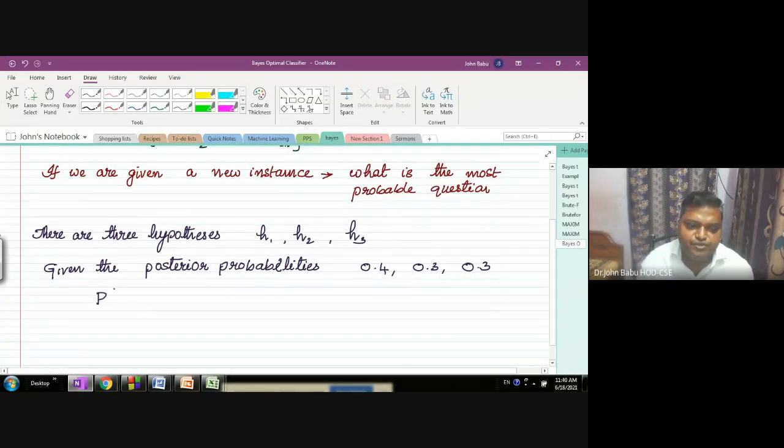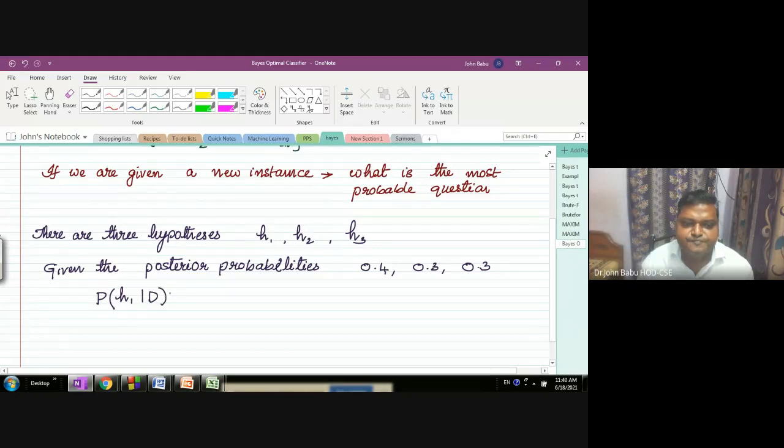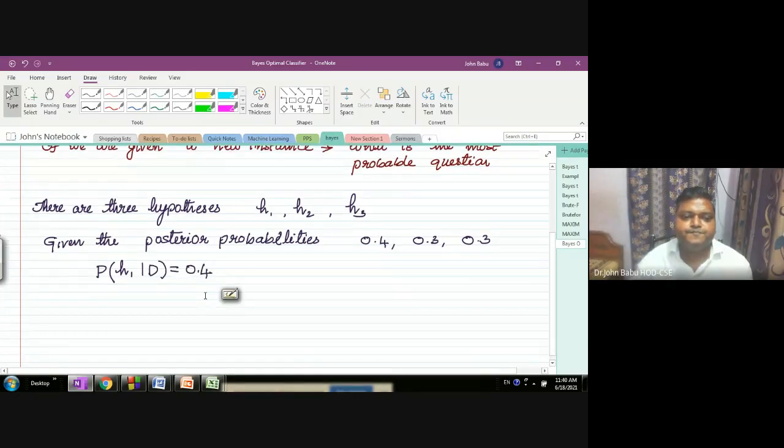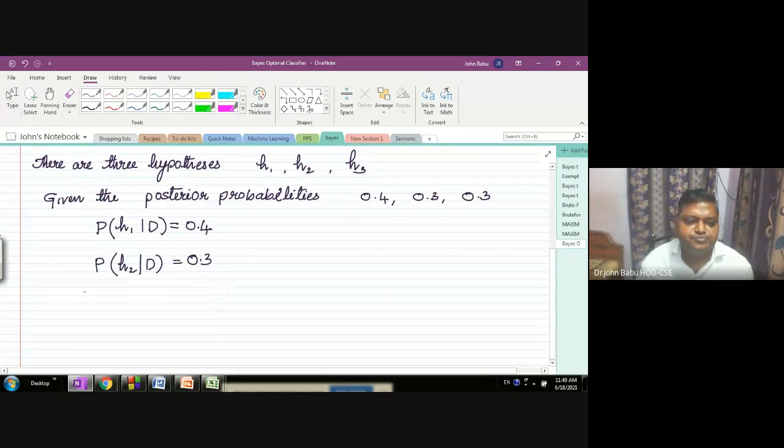Probability of H1 given D is equal to 0.4. That is the posterior probability. Probability of H2 given D is 0.3. And probability of H3 given D is 0.3.